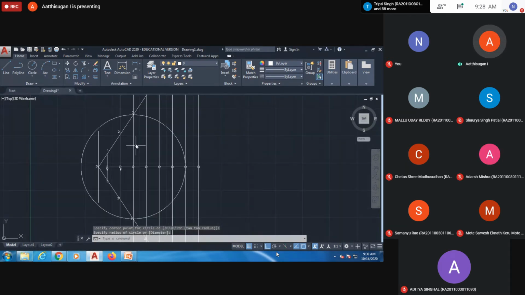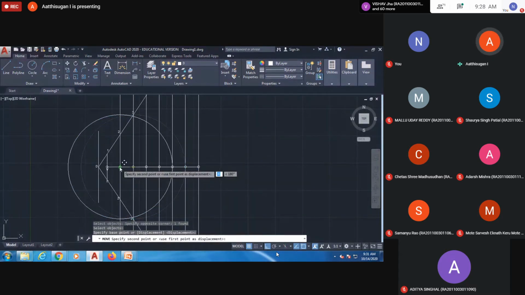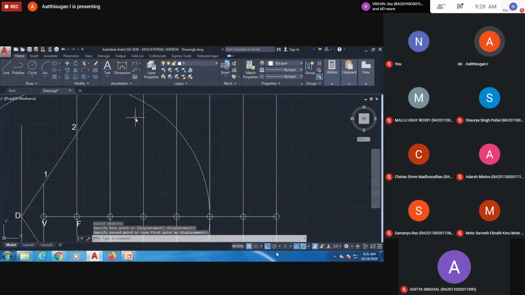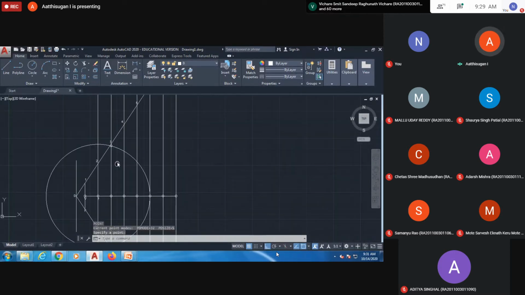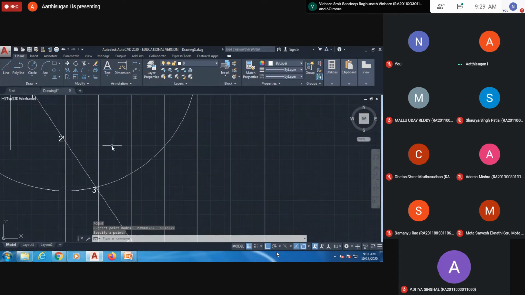Next, you move the circle to the focus. Using the move command, press enter, select the object, press enter, then move from the center point to this focus. Now you are getting the intersection here. So mark the intersection point. Similarly for the bottom also. Then delete this circle.